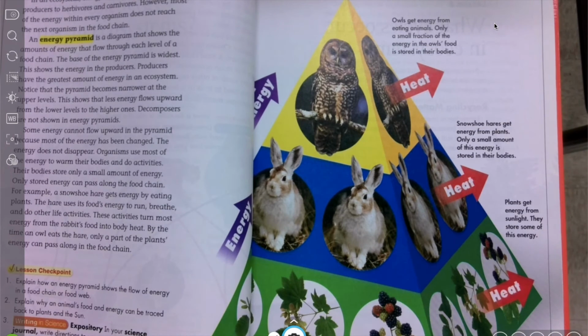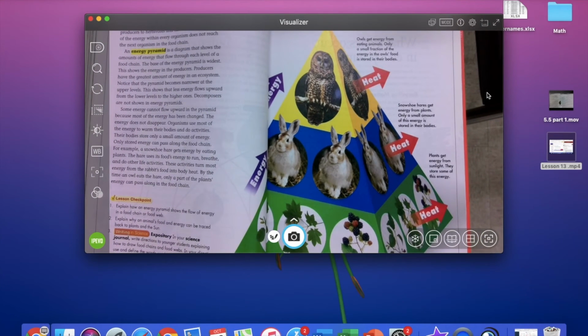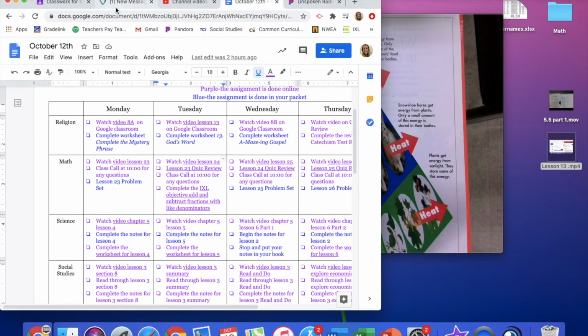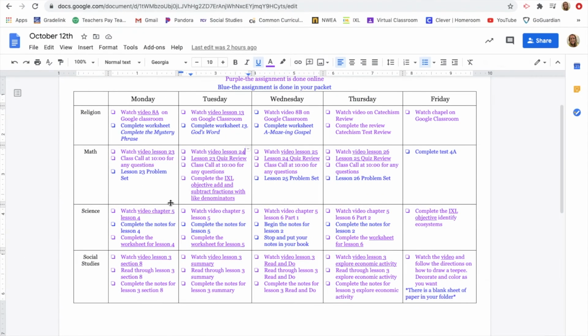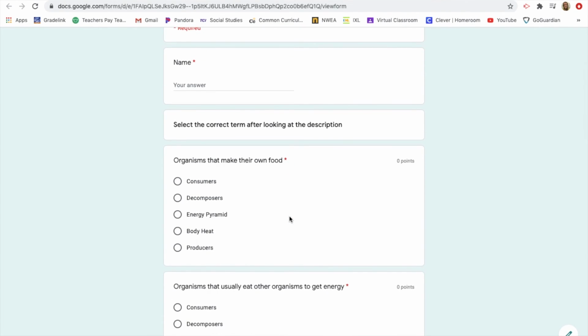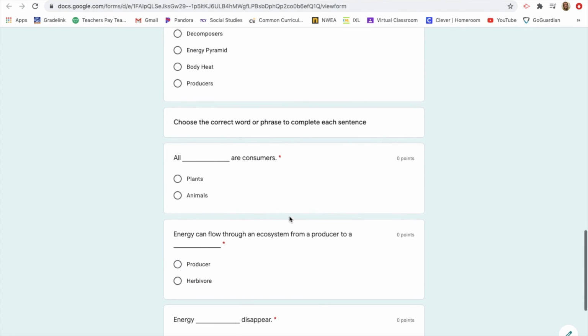As you are going to work on your worksheet today, you can go to your steps to completion, and then you'd click on the worksheet. You can also see that in your assignment for today. That worksheet will be done online, and then you are all set to go. And this is what the worksheet looks like. It's very similar, so take your time on that. Use your notes to help you out.